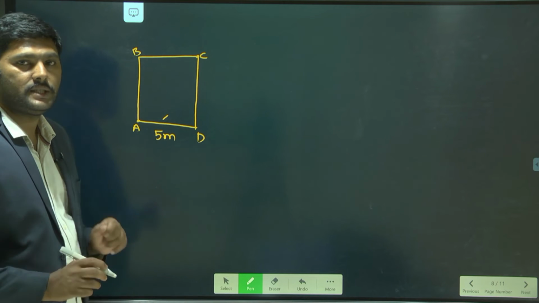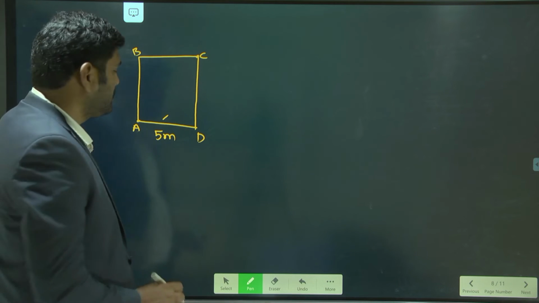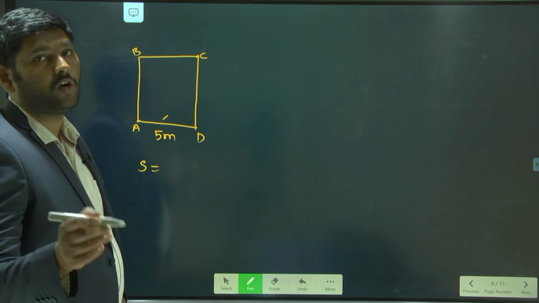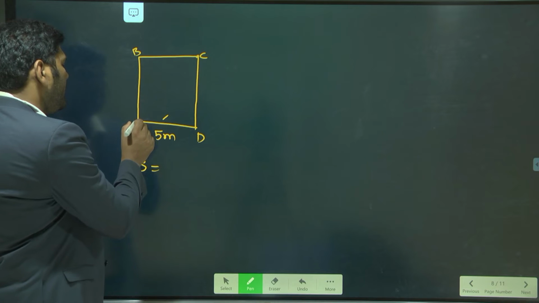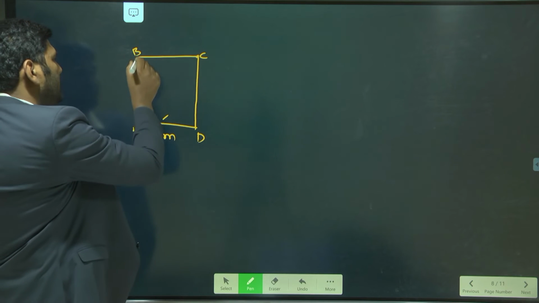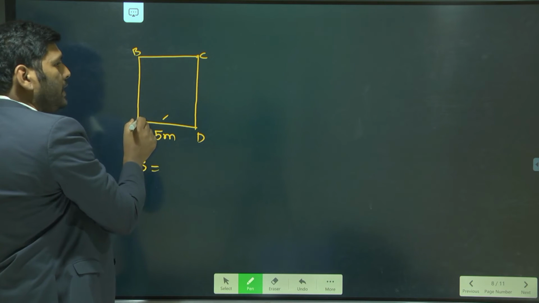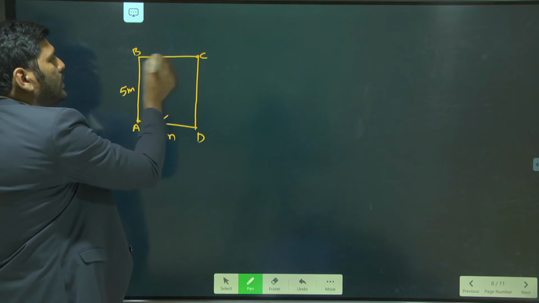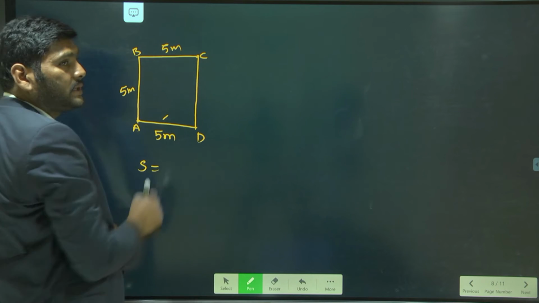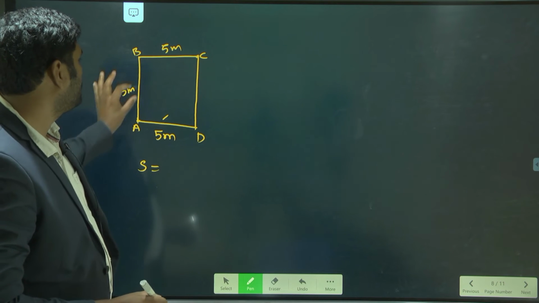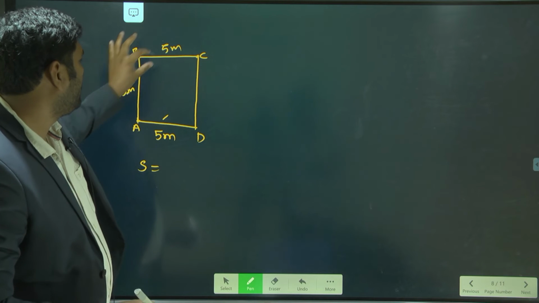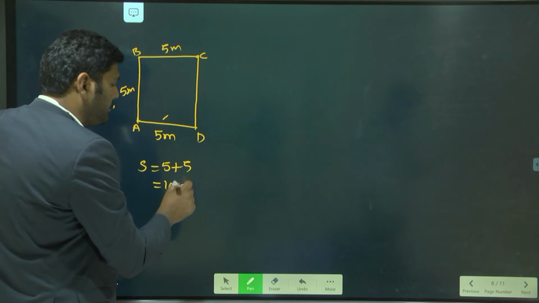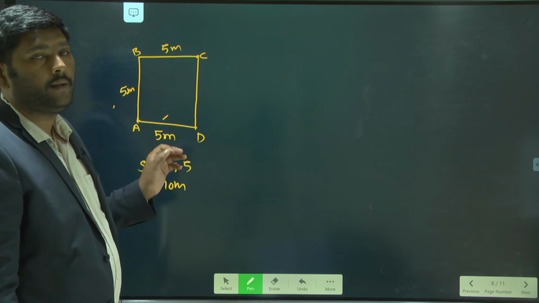So first I will do distance. Distance is a scalar quantity. Distance is nothing but the actual path followed by the body. Here the person started at A and moved from A to B, B to C. A to B is 5 meters and B to C is also 5 meters. So the total path covered is 5 plus 5, which is equal to 10 meters. This is the distance covered by the person.